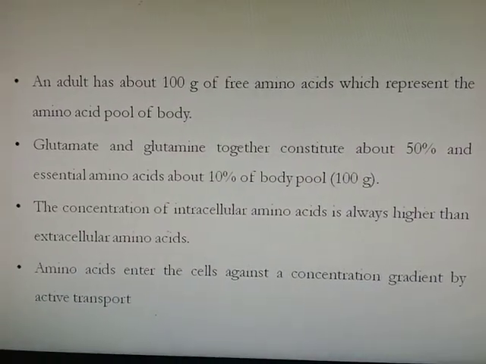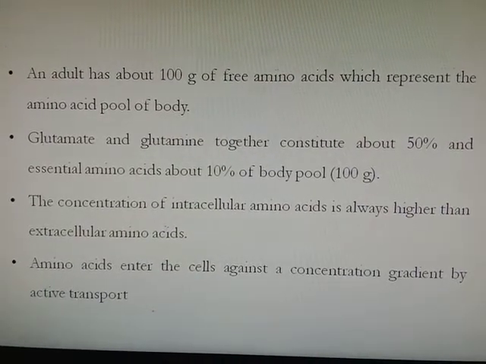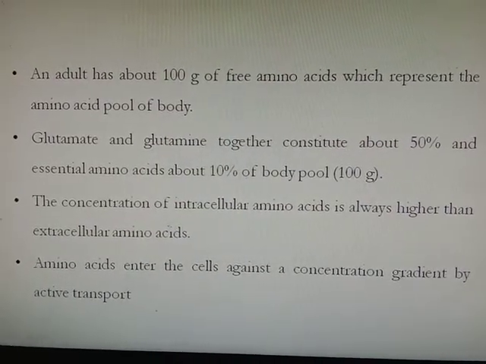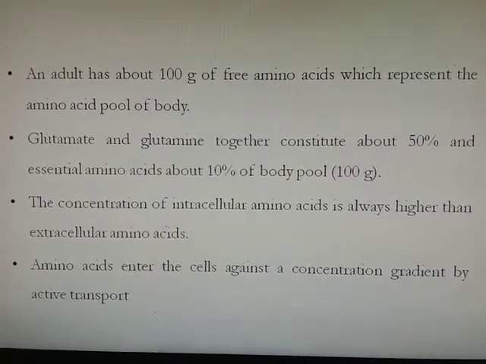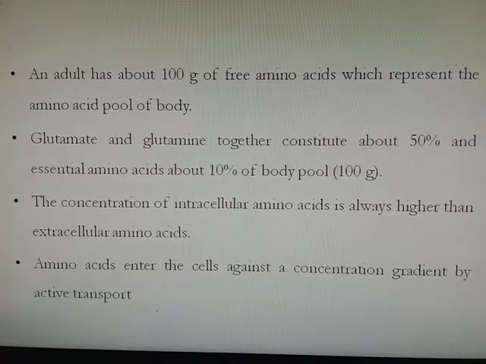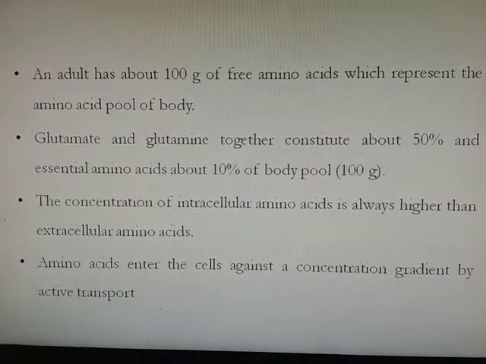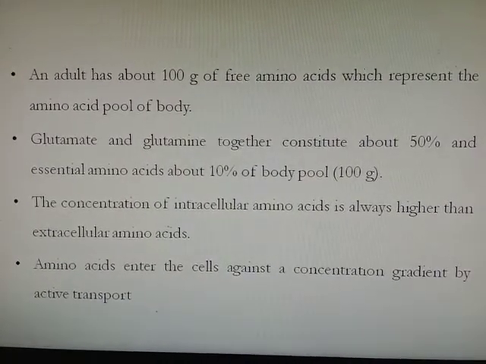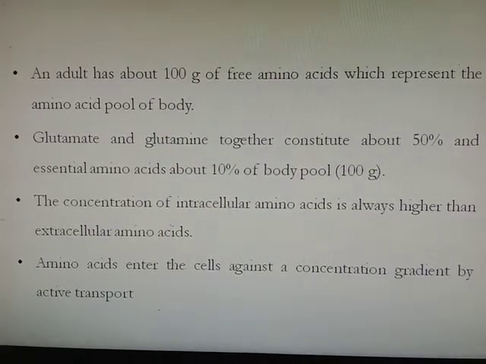In an adult, about 100 gram of free amino acid is present in the body, which represents the amino acid pool of the body. Out of this 100 gram, glutamate and glutamine together constitute about 50% of the amino acids in the pool, and essential amino acids represent 10% of the body pool.